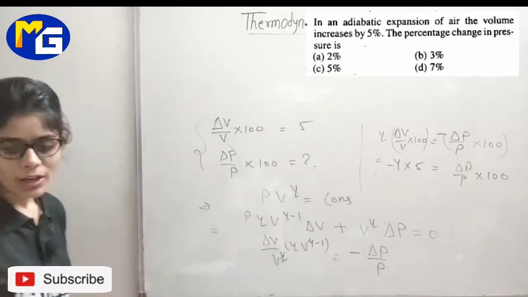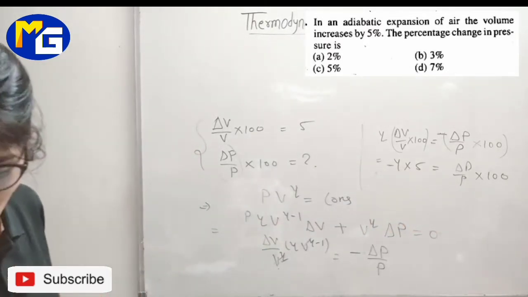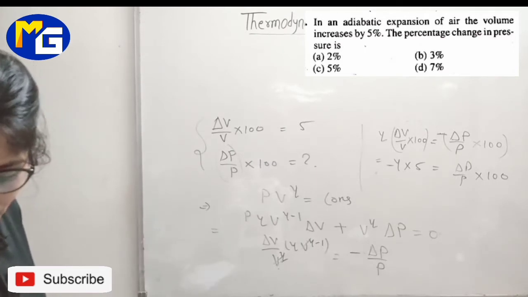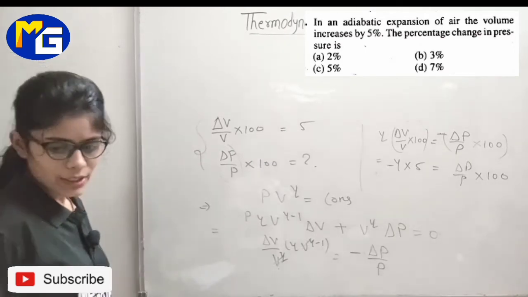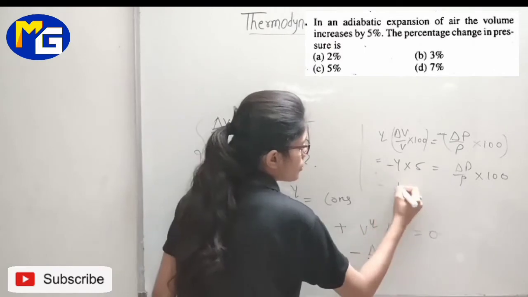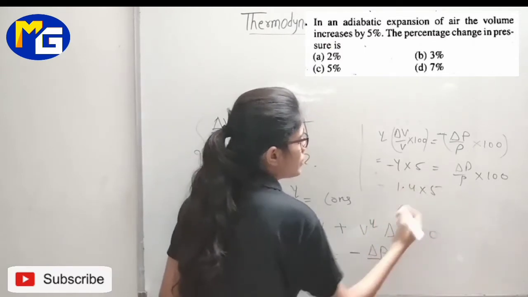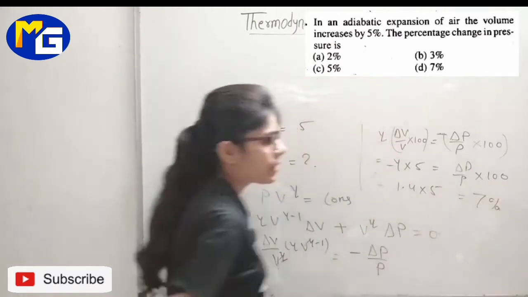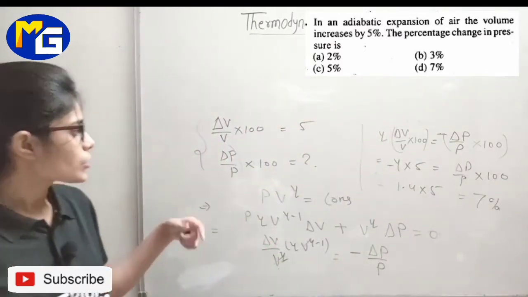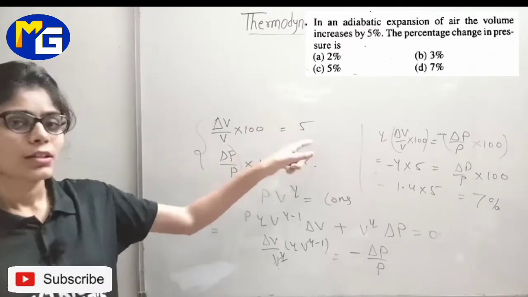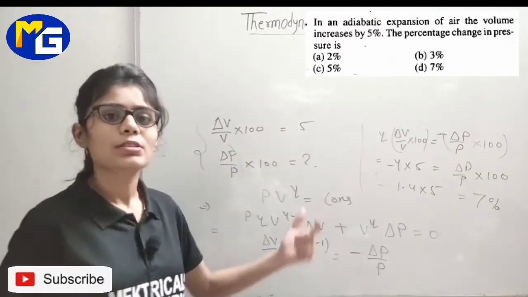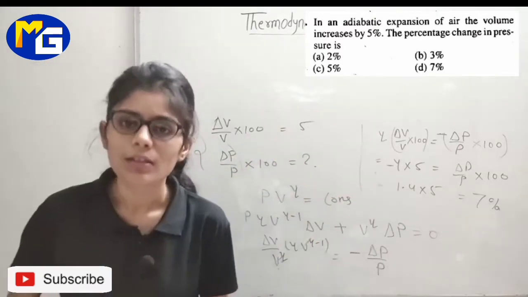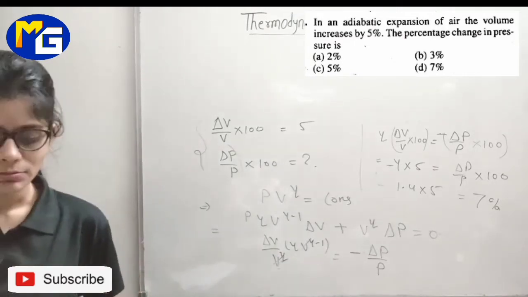And how much gamma value is given to you? It is given to you 1.4. Okay, this is the given gamma value, 1.4. So 1.4 multiplied by 5, this will be 7%. And this negative sign means decrease. If pressure volume is this, then your pressure will decrease 7%. Okay, so this is your question.